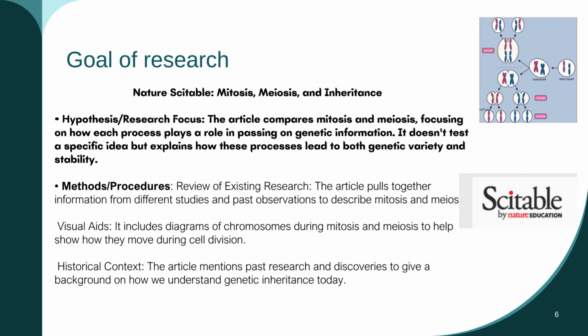Goal of research. Nature citable. Mitosis, meiosis, and inheritance. Hypothesis, research focus. The article compares mitosis and meiosis, focusing on how each process plays a role in passing on genetic information. It doesn't test a specific idea but explains how these processes lead to both genetic variety and stability. Methods, procedures. Review of existing research. The article pulls together information from different studies and past observations to describe mitosis and meiosis. Visual aids. It includes diagrams of chromosomes during mitosis and meiosis to help show how they move during cell division. Historical context. The article mentions past research and discoveries to give a background on how we understand genetic inheritance today.